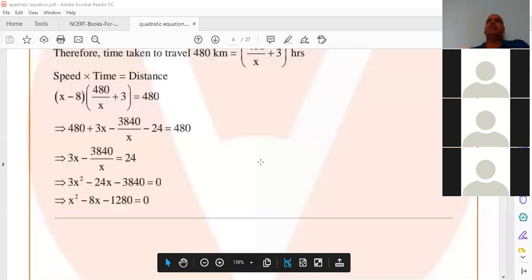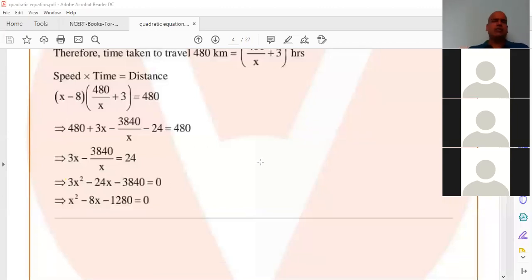Can anyone try the simplification now and tell me the answer you got? Is it the same answer or not? 480 by x minus 8 minus 480 by x equal to 3 hours. You simplify it, you have to get this equation only. Anyone do it? And tell me.